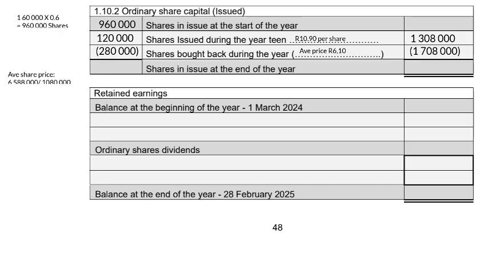So our shares at the end of the year, we're going to take 960,000, we're going to add 120,000, and we're going to minus the 280,000 shares that we bought back. This gives us 800,000 shares. If we times that by our average share price of 6.10 Rand, we then get an amount of 4,880,000 rand. Then if you work backwards, you get your shares in issue at the start of the year as 5,280,000 rand.